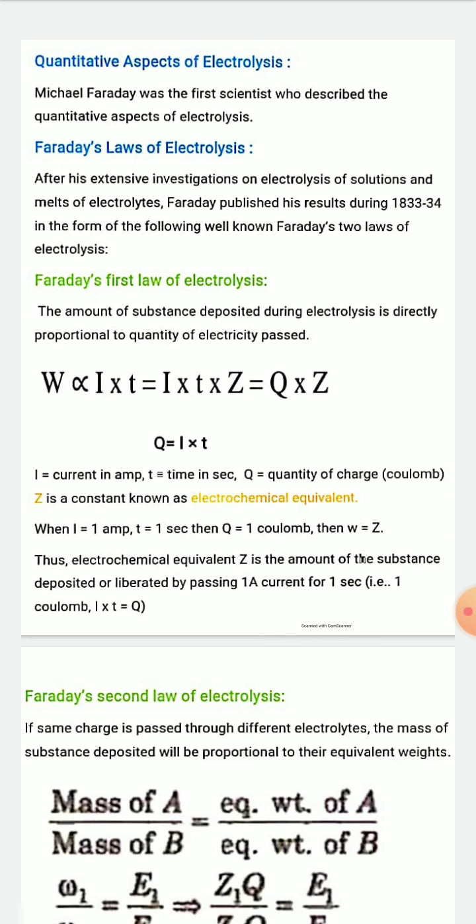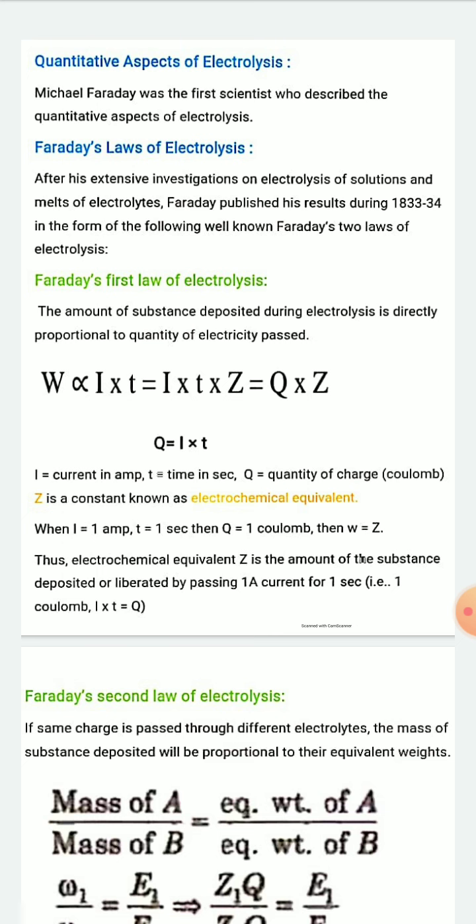Faraday's laws of electrolysis. Let's see Faraday's laws of electrolysis. After his extensive investigations on electrolysis of solutions and melts of electrolytes, Faraday published his results during 1833 to 34 in the form of the following well-known Faraday's two laws of electrolysis.